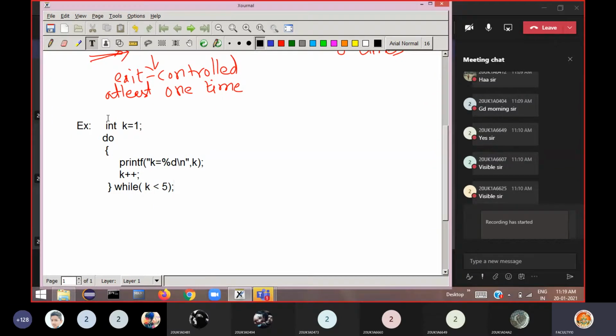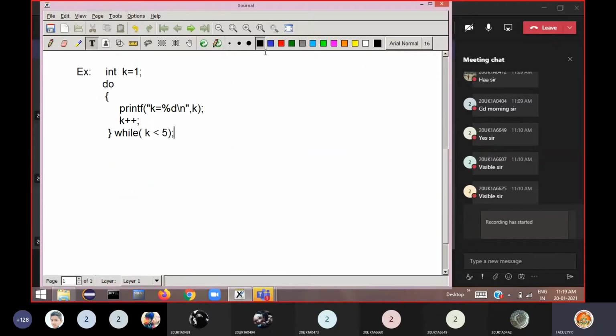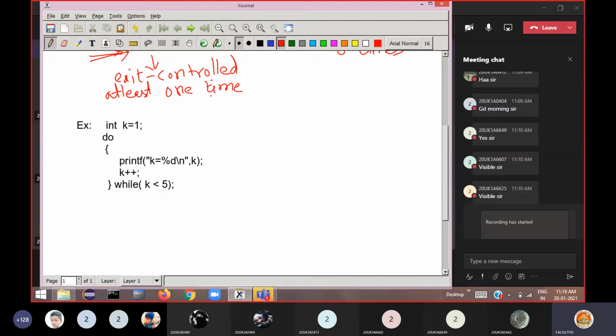Now let's see how it executes. It executes the same as the while statement. The only thing is at least one time the body of the loop will be executed. When k is equal to 1, initially memory is allocated for k and 1 will be stored inside it. Then do this, that means execute printf k is equal to. On the output screen you can see k is equal to 1, the current value of k, it prints. Then k plus plus, k value now becomes 2.